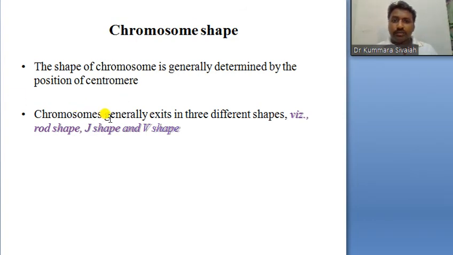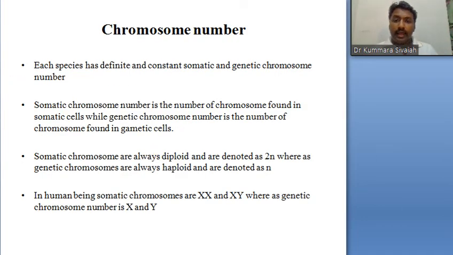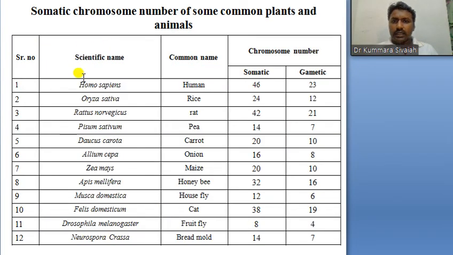In chromosomes, the shapes are generally rod shape, J shape and V shape. Depending upon the species, the chromosomes are present along with either XX or XY sex chromosomes. These are the genetic chromosomes. These are the somatic chromosome numbers of some common plants and animals. Homo sapiens, the human being, has 23 for gametes. Oryza sativa has 24, that is 24 in number, meaning 12 pairs.